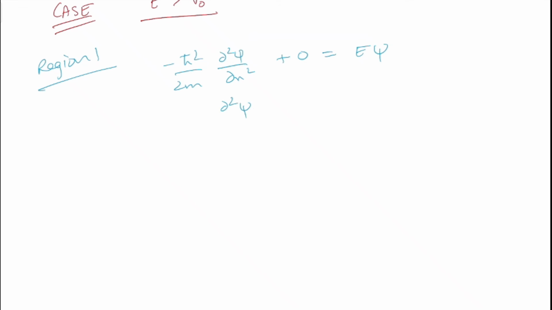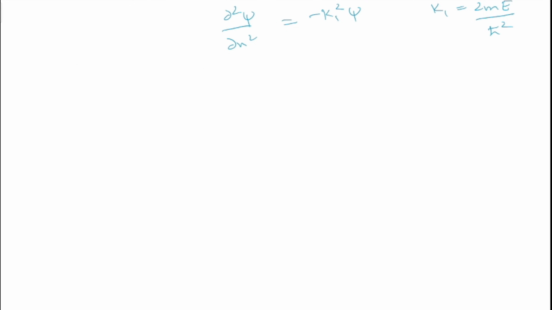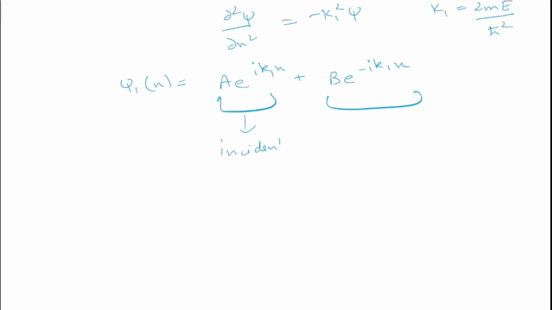So del square phi by del x square is equal to minus k1 square phi, where k1 is the square root of 2mE by h cut square, and we have phi 1 as A e^(i k1 x) plus B e^(-i k1 x). So this thing is the same as the previous case. Here we have two terms, one is incident and another is reflected one, as we have discussed for the previous case.